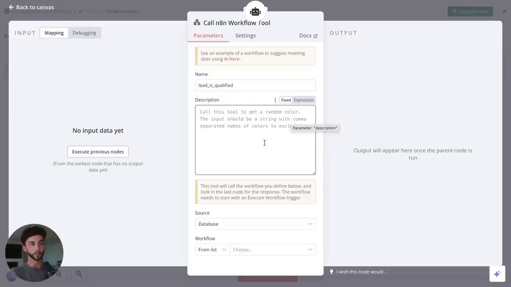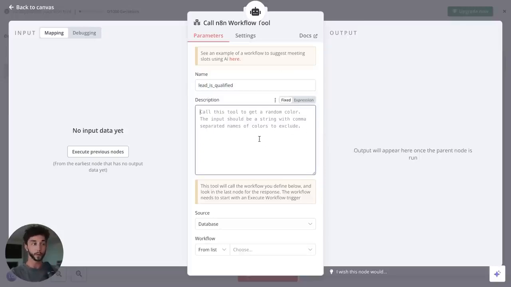And so now is when we get to tie back into what we learned in the foundation section, because we are now writing descriptions for our tools. Remember how we had schemas, and schemas are basically written instructions or instruction manuals on how to use tools and how to use the APIs that wrap around them. This description is going to be basically those descriptions that you put in the schema, but n8n is going to be constructing it for us in the back end. And we just get to put in here, okay, what's the name of this tool? It's going to be called lead is qualified.